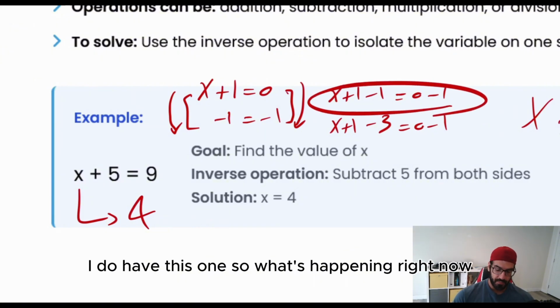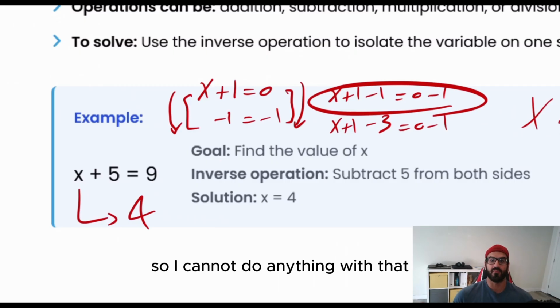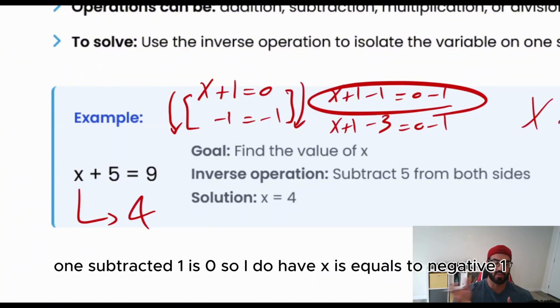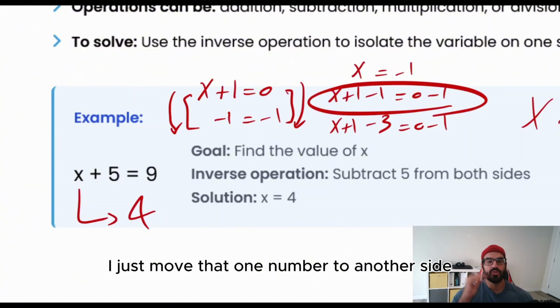So I do have this one, and after that I do have this one. So what is happening right now? Obviously 1 subtracted by 1 is 0, right? So I cannot do anything with x plus 1 subtracted by 1; x should be isolated by itself, and 1 subtracted by 1 is 0. So I do have x equal to negative 1. Simple. What happened? Instead of just keeping the number on the x side, I just moved that one number to the other side.